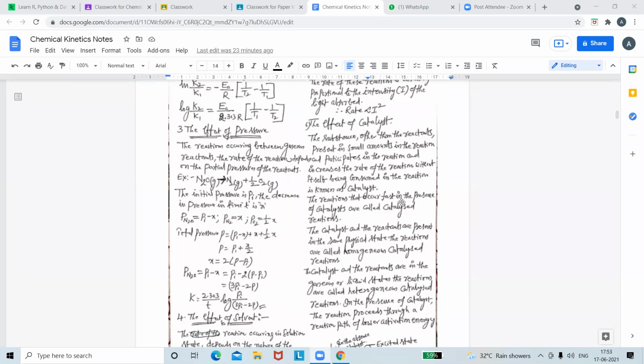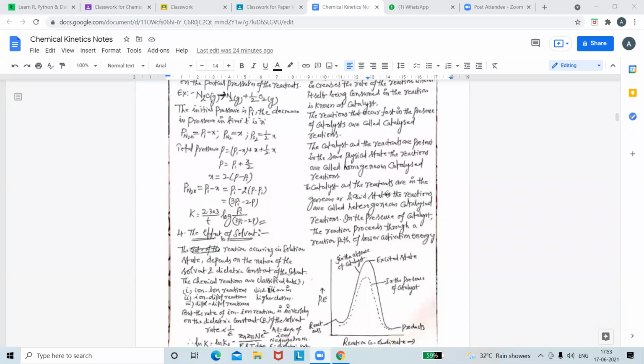The reactions that occur fast in the presence of a catalyst are known as catalyzed reactions. When the catalyst and the reactants are in the same physical state, the reaction is known as a homogeneous catalyzed reaction. When the catalyst and the reactants are in different phases, such as gaseous and liquid or solid, they are known as heterogeneous catalyzed reactions. Can anybody give some examples of homogeneous and heterogeneous catalyzed reactions?